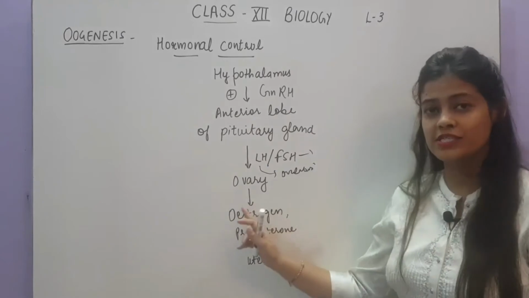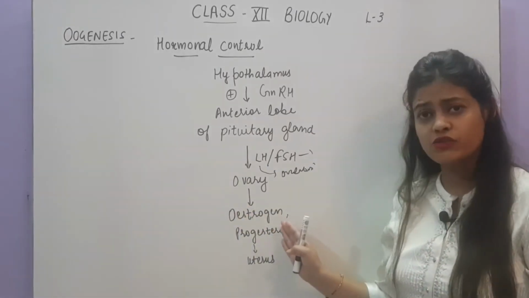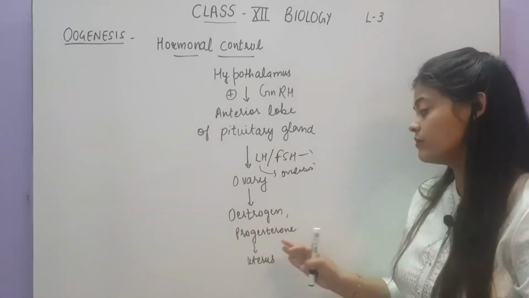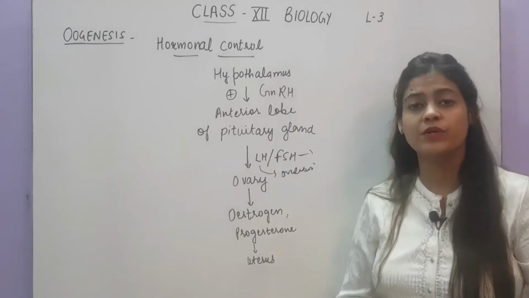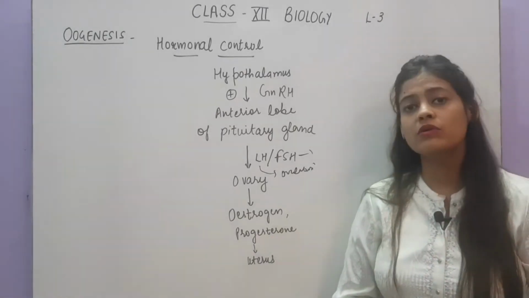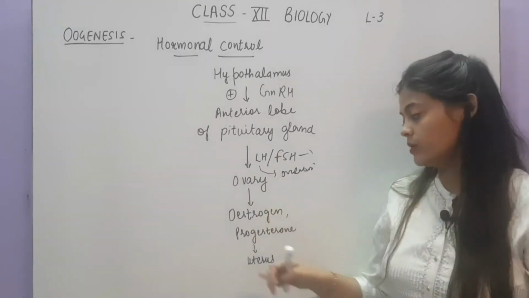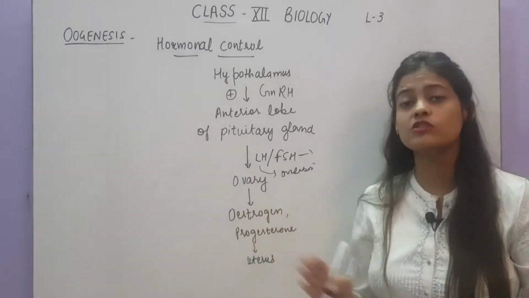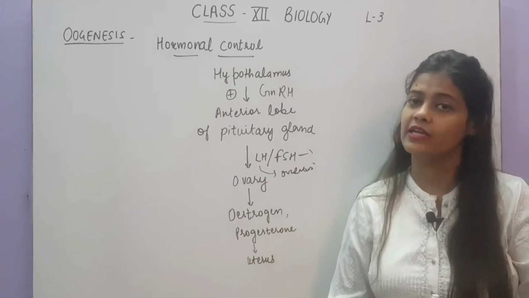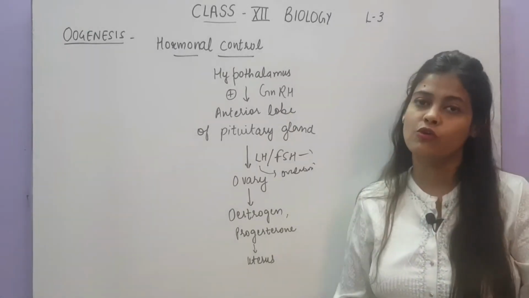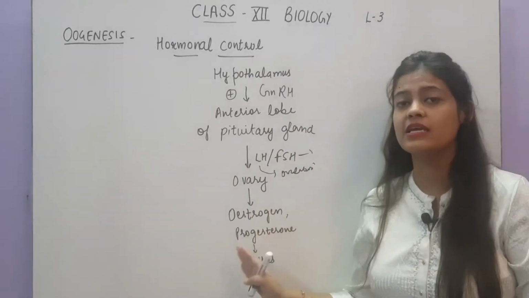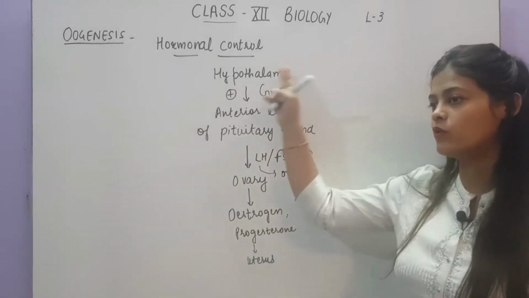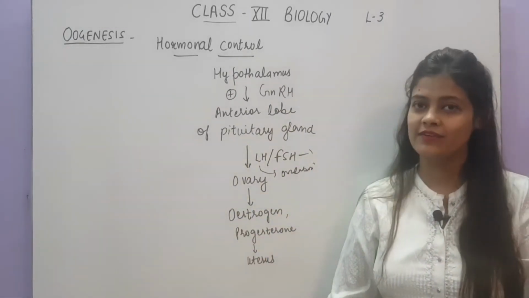So estrogen and progesterone play an important role in the menstrual cycle. The estrogen will help the uterus develop the endometrium lining for menstruation, or for the nourishment of the growing fetus, and progesterone also. Both of these hormones play an important role in the development of the uterus. Estrogen is also responsible for developing the secondary sexual characters in females, and progesterone is also called the pregnancy hormone, which will maintain the pregnancy after fertilization. So is it clear? These are the hormones that control the oogenesis process in females.